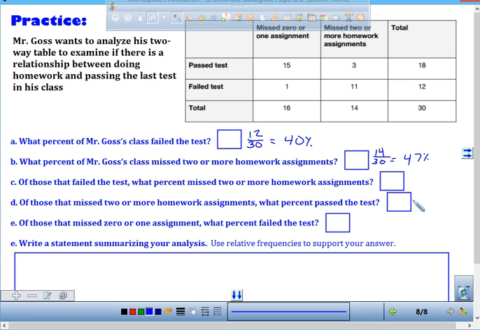C. Of those that failed the test, what percent missed 2 or more homework assignments? So now, what's your total this time? Of those who failed the test. How many people failed the test? 12 people failed the test. So that's going to be your total. How many missed 2 or more homework assignments of the 12? 11. So I'm going to do 11 divided by 12. 92%.